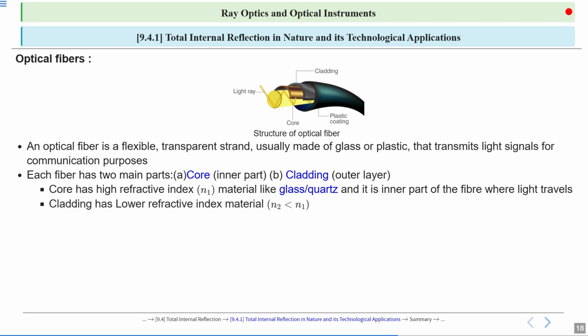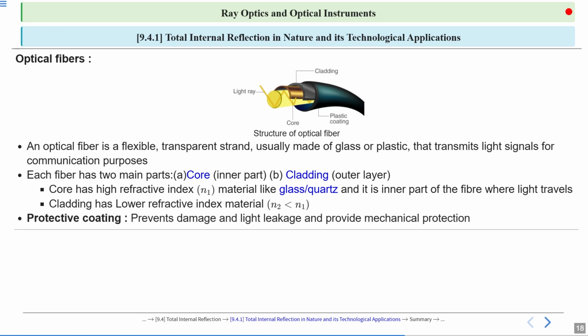Cladding has a lower refractive index material, n2 is less than n1; cladding is a layer surrounding the core made of material with lower refractive index. Cladding ensures TIR occurs at the core-cladding boundary. Then there is a protective coating, an outer plastic layer to protect the fiber from mechanical damage and moisture.